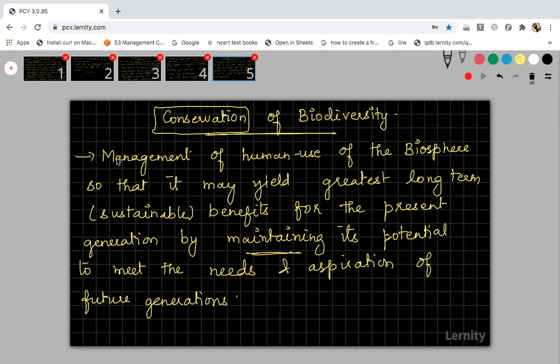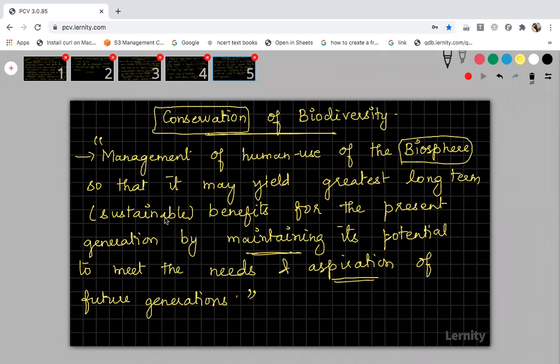So how can you define conservation? This is the definition of conservation. Conservation means management of use of the biosphere, which includes both biotic and abiotic factors, because biotic cannot survive without abiotic factors, so that it may yield the greatest long-term benefit for the present generation by maintaining its potential to meet the needs and aspiration, that is the objective, of future generations. So this is what conservation refers to.